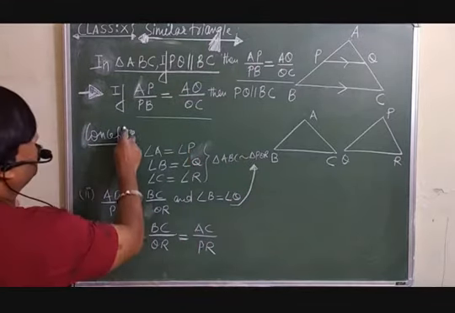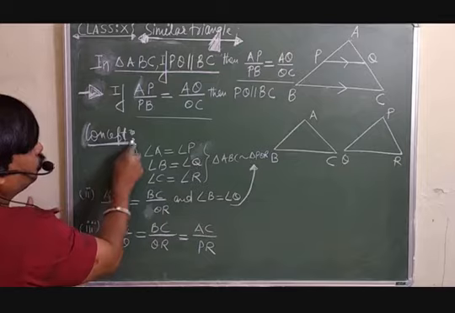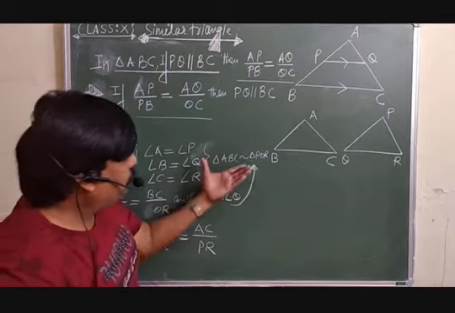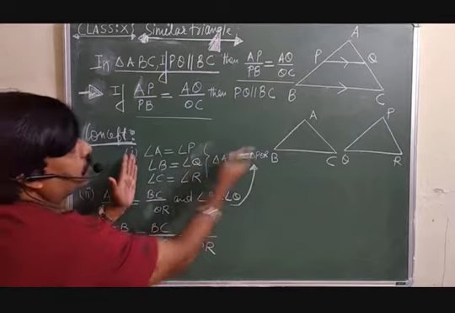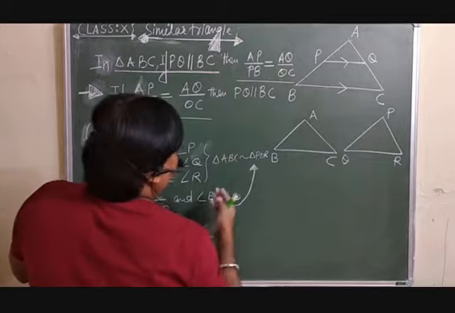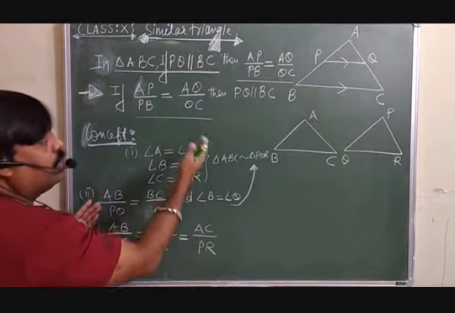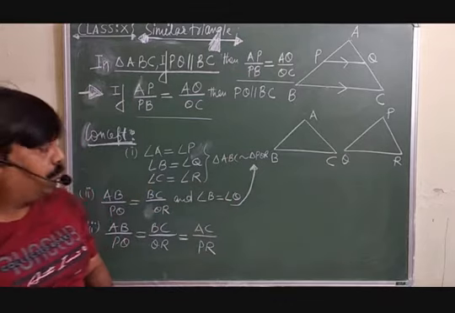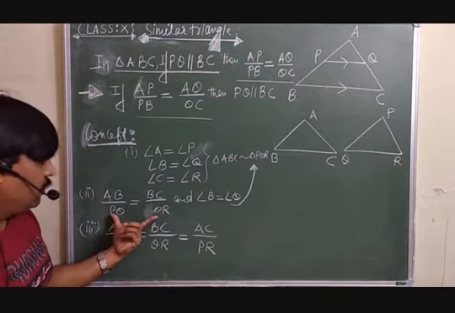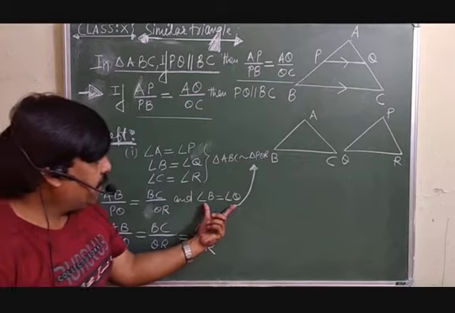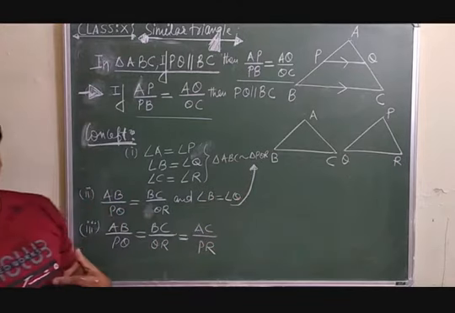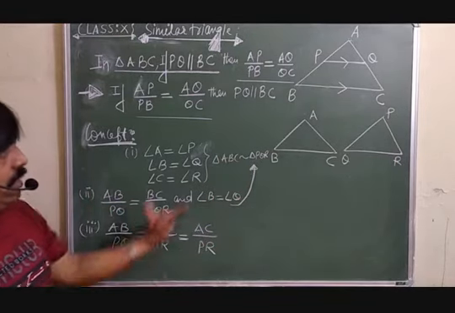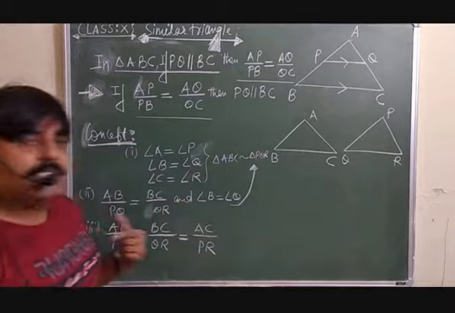In addition to this, something more I want to tell you. We have already discussed that any two triangles will be similar if their corresponding angles are equal. Or if two sides' ratio and the included angle are equal, the triangles will be similar. Or if the ratio of the three corresponding sides are equal, then you can say the triangles are similar.